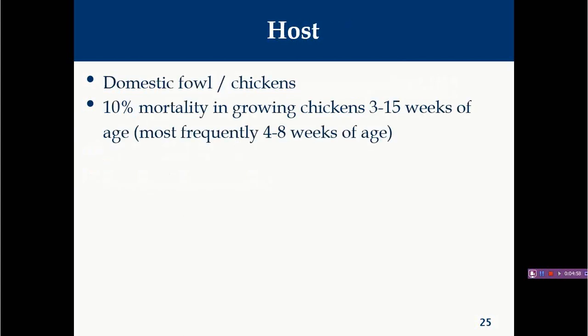Okay, now the host. Domestic fowls and chickens are the primary hosts for fowl adenovirus species D and E. Generally, you will find 10% mortality in growing chickens between 3 to 15 weeks of age. The majority of this mortality is seen, or is most frequent, between 4 to 8 weeks of age.